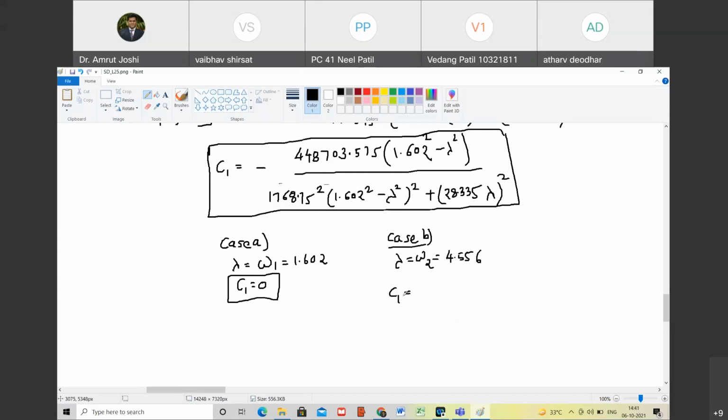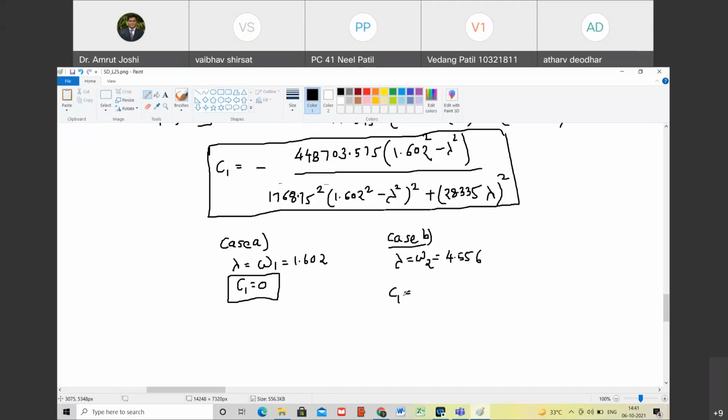I will also do it with you so that we have cross verification. Just give me a second. Calculate 448,703.575 into 1.602 square minus 4.556 square.